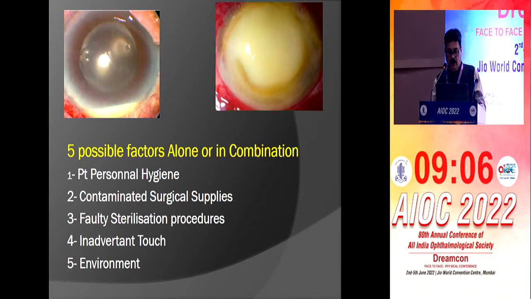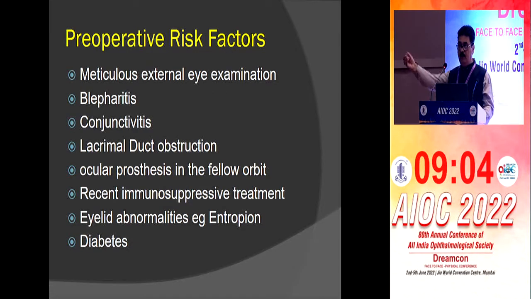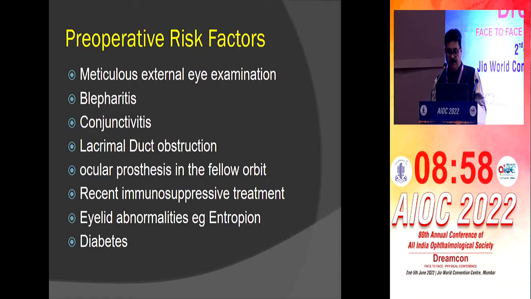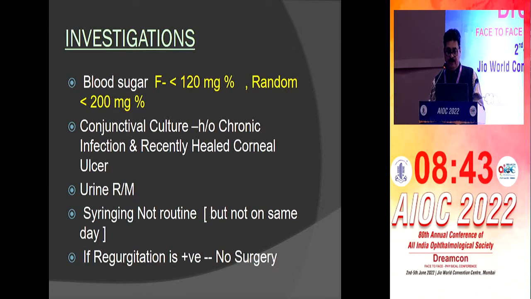So we will take them one by one. What are the preoperative risk factors? On external examination: blepharitis, conjunctivitis, lacrimal obstruction, recent immunosuppressive treatment, and eyelid abnormalities. And most important is diabetes. So we should take care of these things as preoperative risk factors whenever we are going to operate a case. Whatever I am going to tell you, these are the AOS recommended parameters.